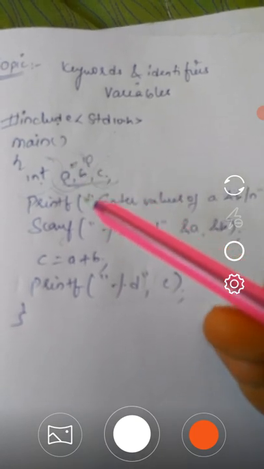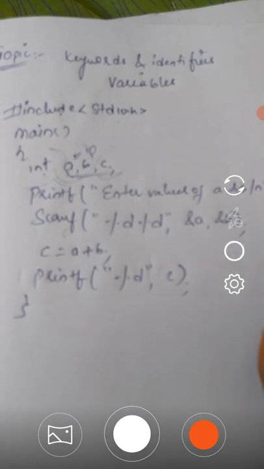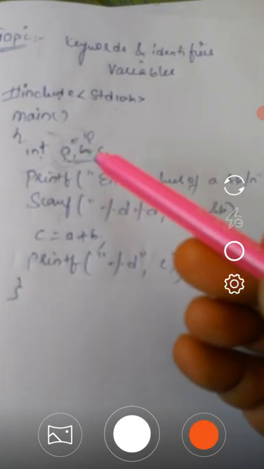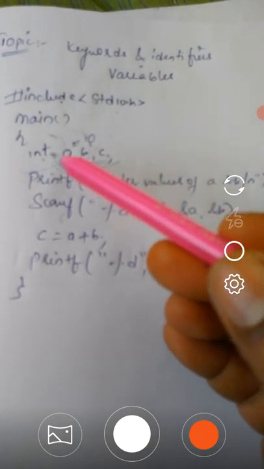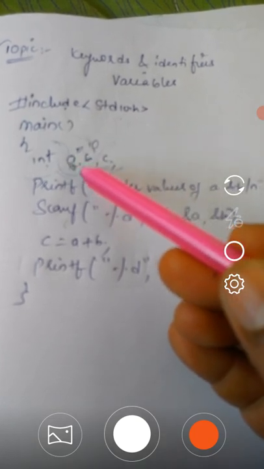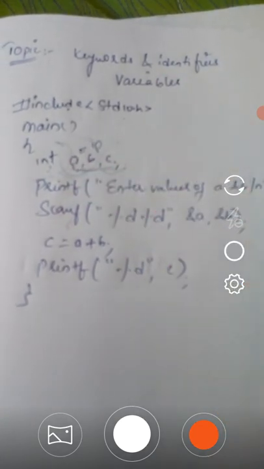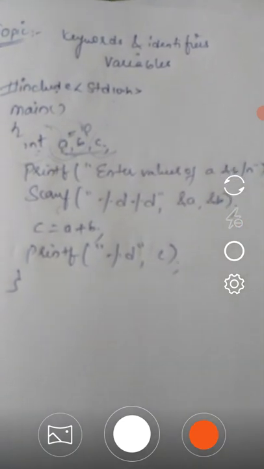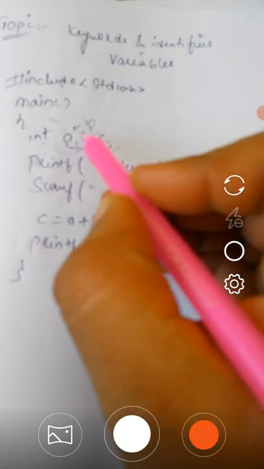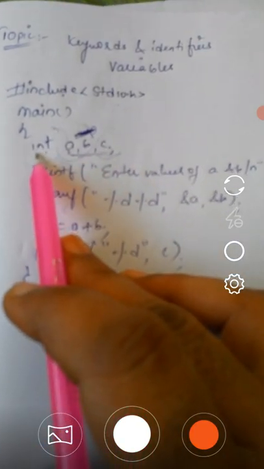If you want the value to be always constant in your program for every execution, at that time you have to assign the value of a variable at the time of declaration itself. Assigning the value of a variable as part of the declaration is called initialization. If the value was initialized, that value will be constant for every execution of a program. Here I am not using any initialization statements, I only declared the variables A, B, and C, which are of integer data type.